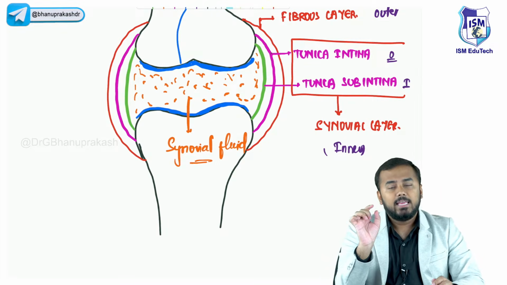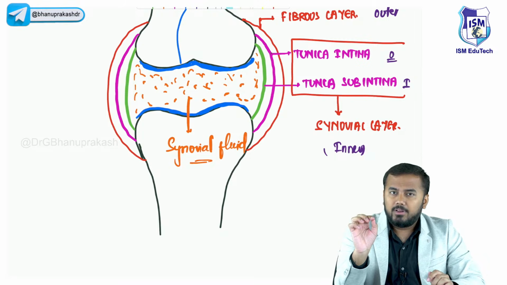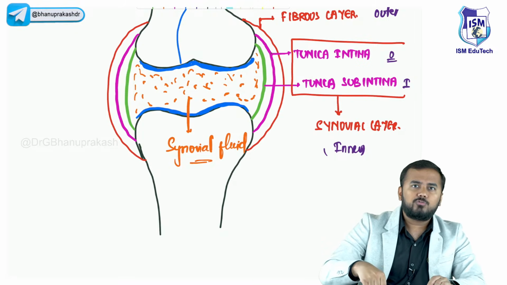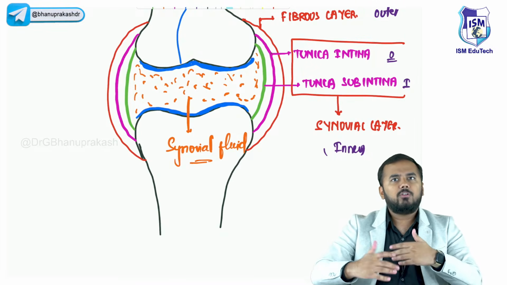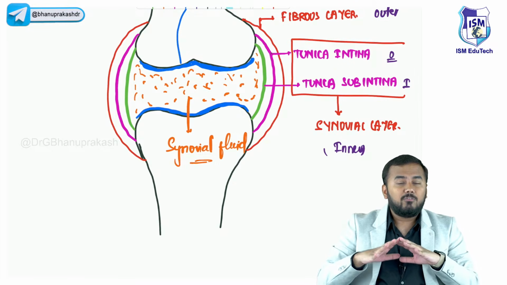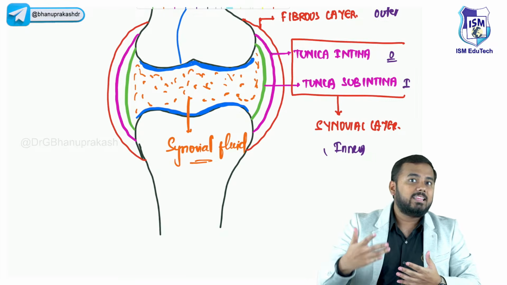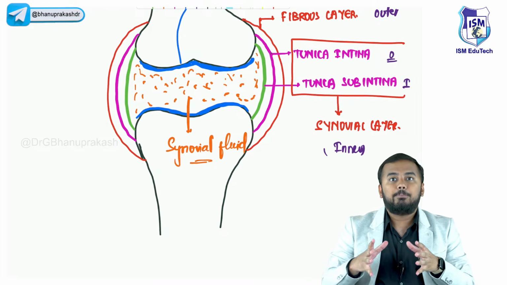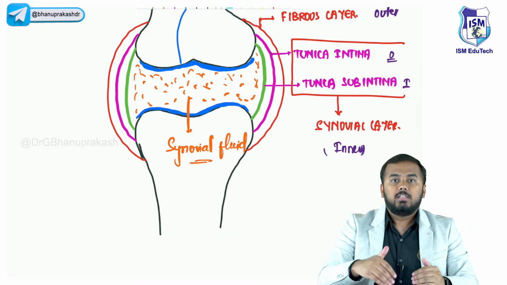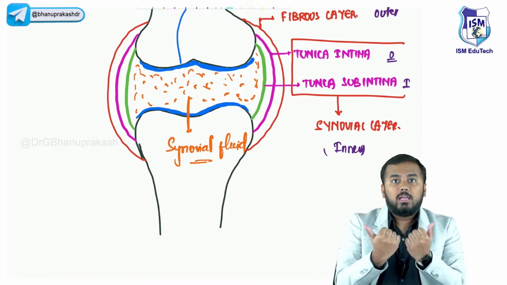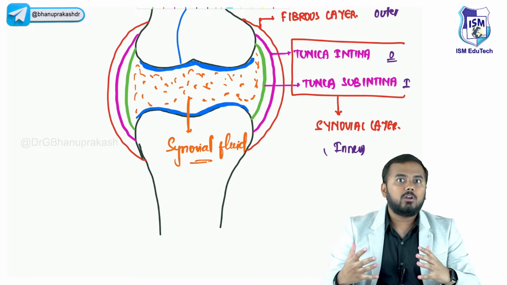You won't find even a single microorganism within this fluid. But for example, if you find any bacteria within this fluid, the whole synovial fluid will get infected. When the synovial fluid is completely infected, that condition you call septic arthritis. The entire joint will be damaged: the bone above, the bone below, and the layers surrounding it on the side. That is called septic arthritis.